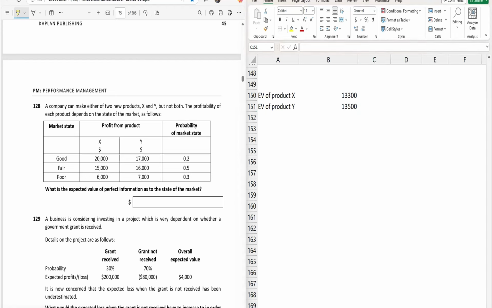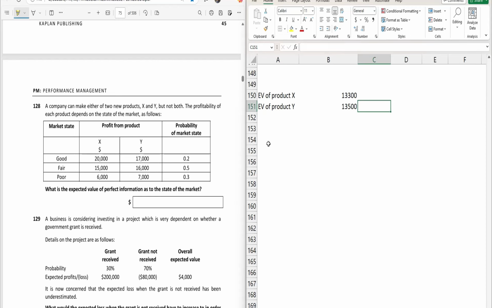Now if we have profit information, we will choose product X in the good market state having the probability of 0.2, and in the fair market state we will go with product Y because it has the higher profit, so multiply by 0.5, and again in the poor one we will go with product Y because it has a higher profit and the probability is 0.3.